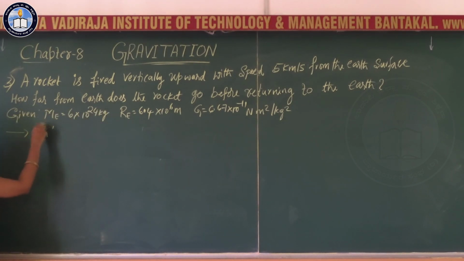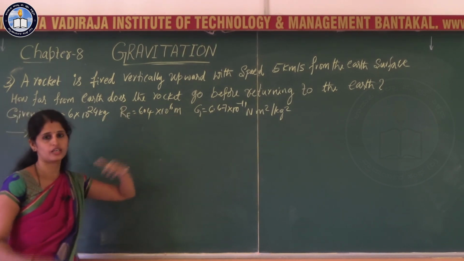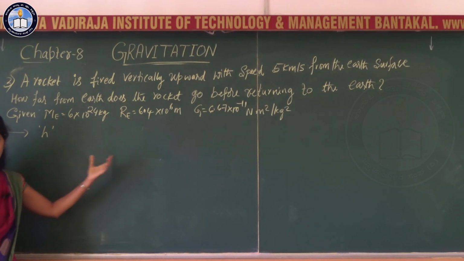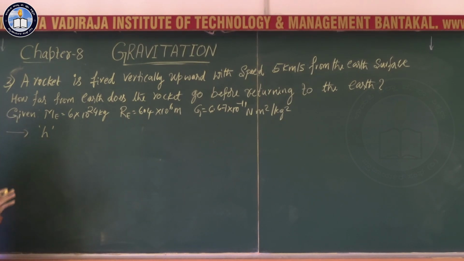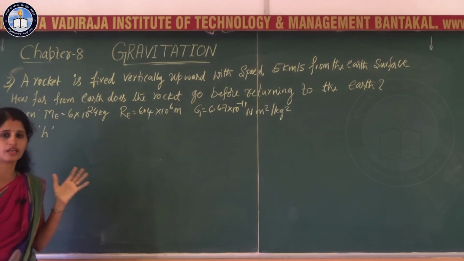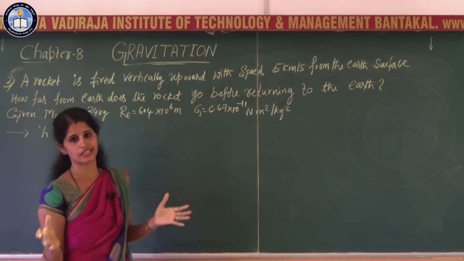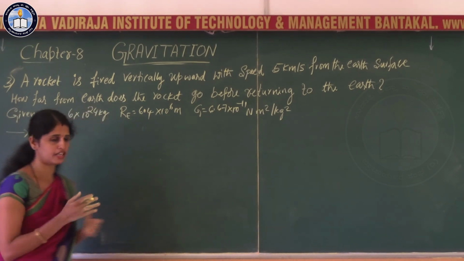Let h be the height. When the rocket reaches the height h, it starts its return journey. From the conservation of energy, it is very clear that the total energy of the rocket at the surface of earth is equal to the total energy of the rocket at height h.